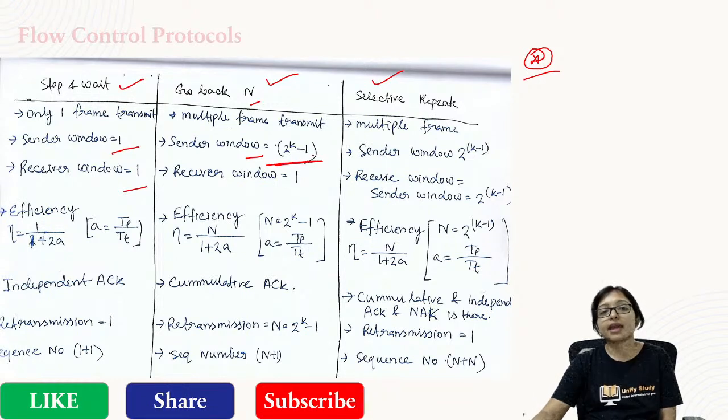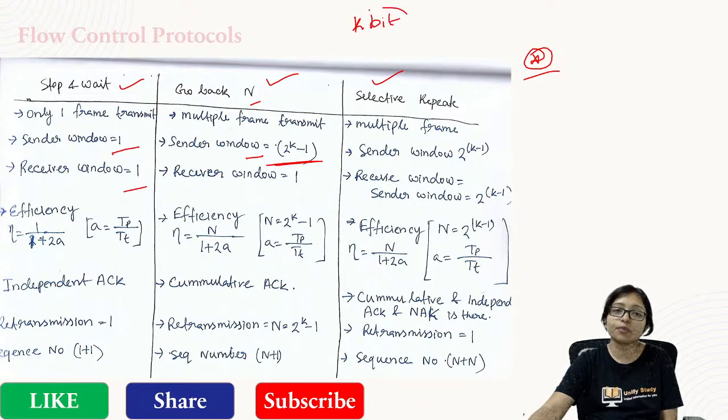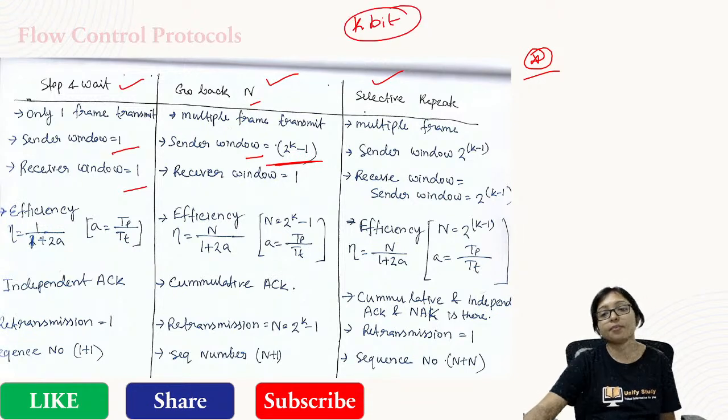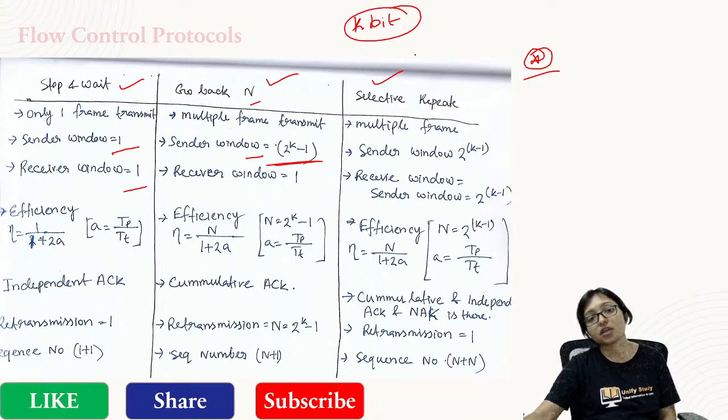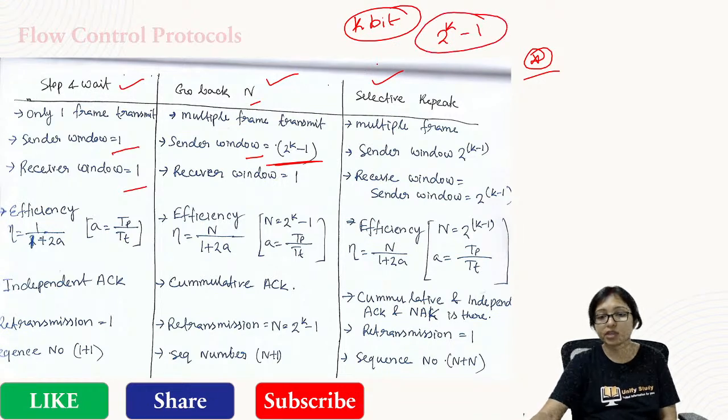The sender window size is 2 to the power k minus 1, where k is the number of bits; sometimes they provide the number of bits. So your sender window size will be 2 to the power k minus 1 and the receiver window size will always be 1.